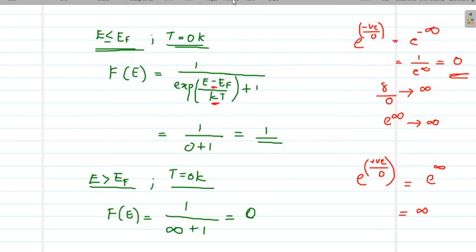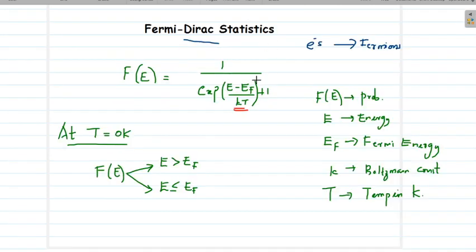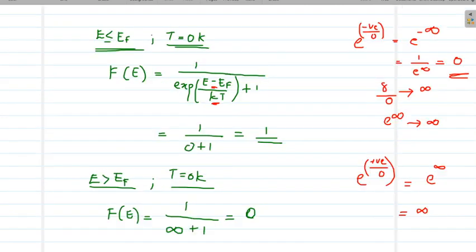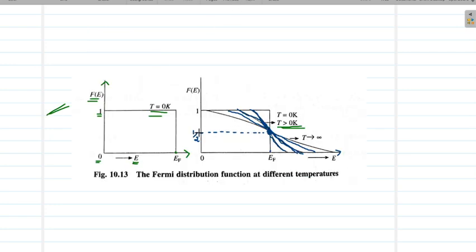So in today's class, we studied Fermi-Dirac statistics, the Fermi-Dirac distribution function, its values at T equal to 0 Kelvin, and the effect of increase in temperature, and we defined the Fermi energy level.